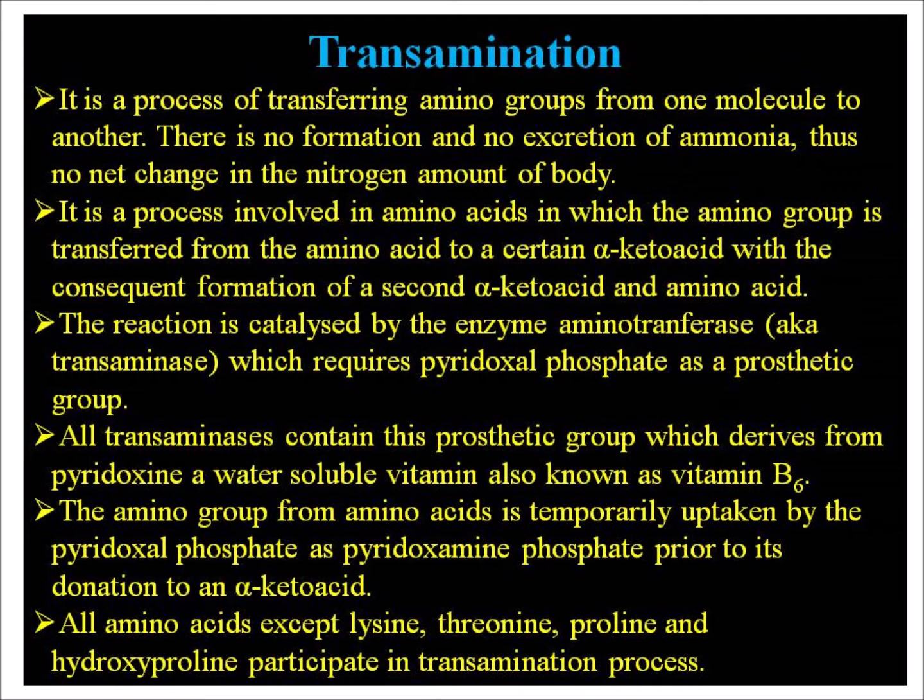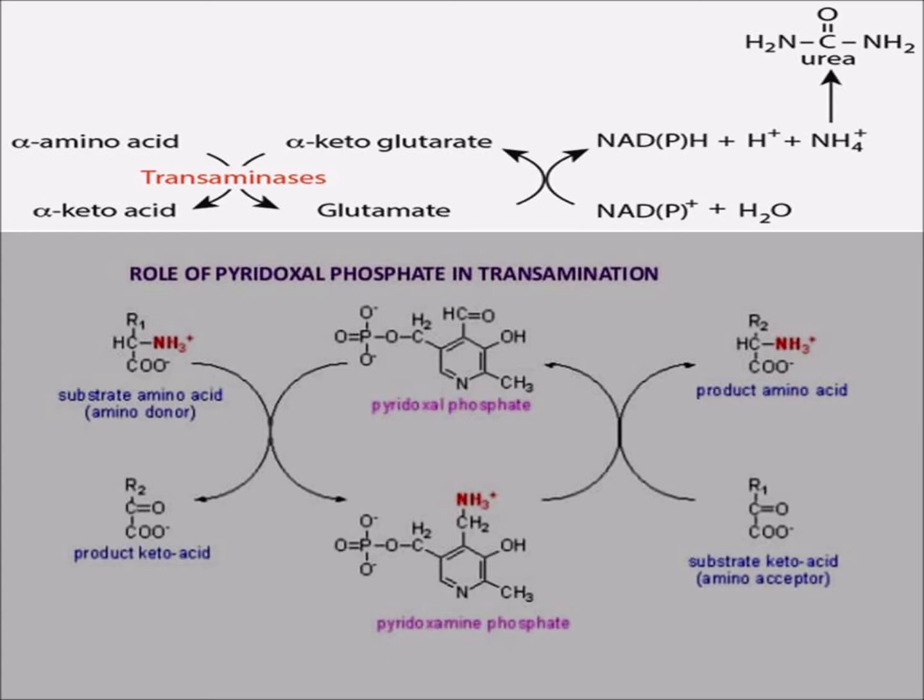The amino group from amino acids is temporarily taken up by the pyridoxal phosphate as pyridoxamine phosphate prior to its donation to an alpha keto acid. All amino acids except lysine, threonine, proline and hydroxyproline participate in the transamination process. Here is shown the transamination of amino acids. See one alpha amino acid, say glutamate, and alpha ketoglutarate, an alpha keto acid, and the alpha amino acid becomes glutamate. See, like this. The role of pyridoxal phosphate in transamination is also shown.